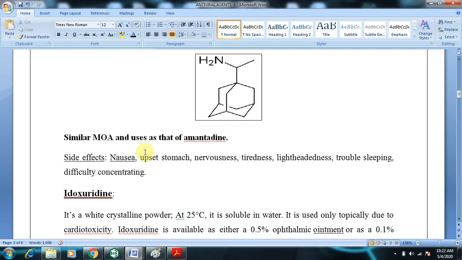Coming to its mechanism of action, it is very similar to that of amantadine, that is, inhibition or antagonism of the M2 proton channel. If the M2 proton channel is antagonized, what happens? The process of viral shedding is inhibited. If viral shedding is inhibited, then there will be inactivity of the virus. Coming to its side effects: nausea, upset stomach, nervousness, tiredness, lightheadedness, trouble sleeping, difficulty concentrating, etc.